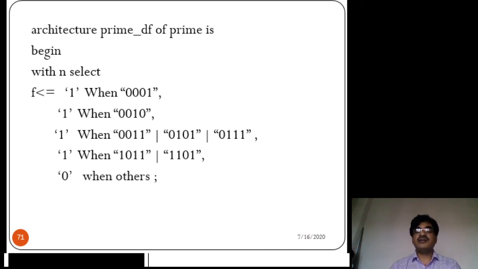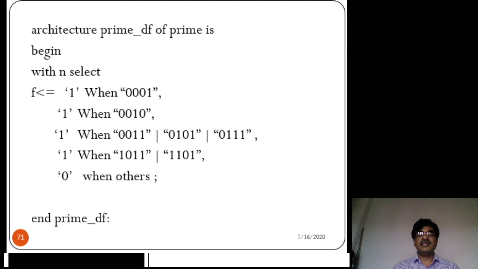Otherwise, if n is not equal to one of these, others means if the n value is other than these, then assign 0 to f. So f equal to 1 means the given number is a prime number. If it is 0, that means it is not a prime number. Like that, with the select statement. This is the example for the selected signal assignment statement.